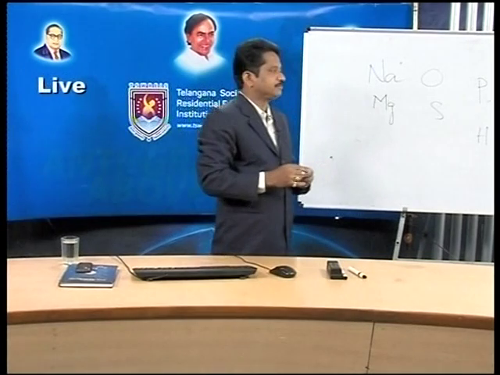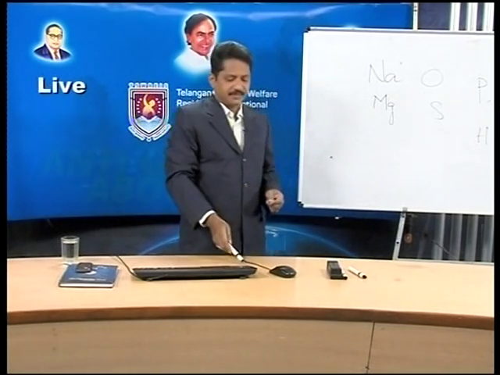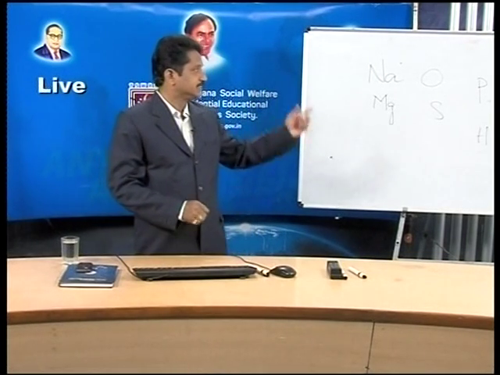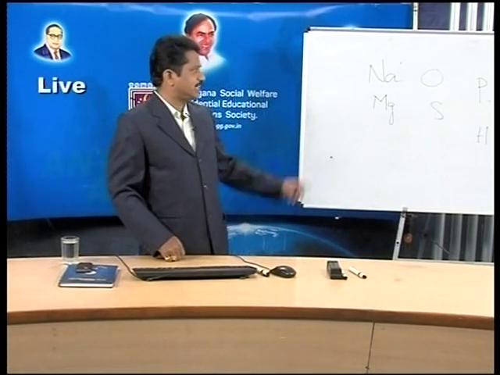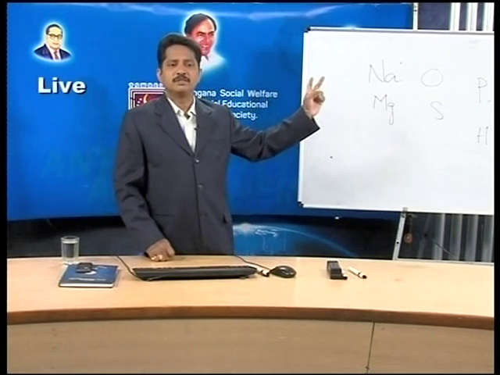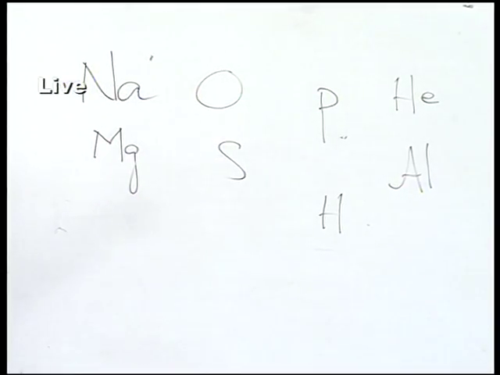Different elements are represented with different symbols. Generally one or two letters are used. For sodium we use two letters, N and A. For oxygen, only one. For phosphorus, only one. For helium, two letters, H and E. For magnesium, two letters, M and G.